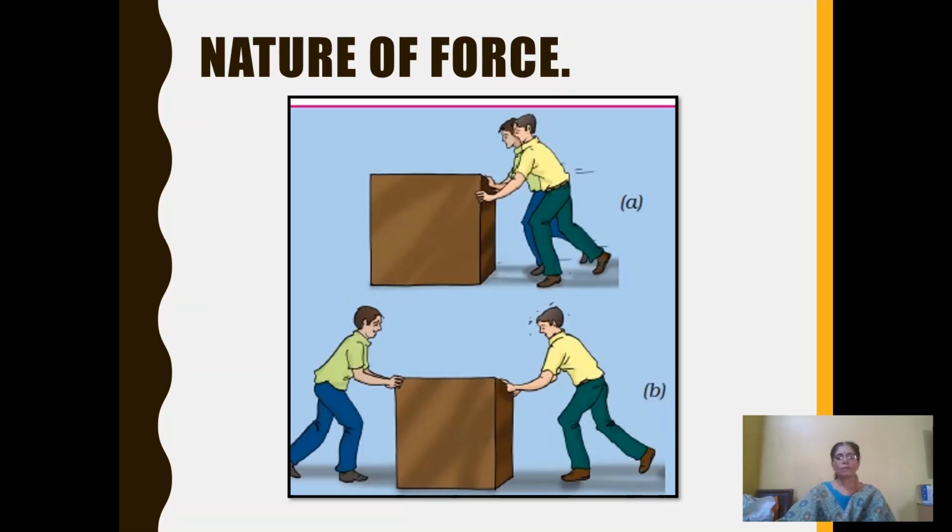Now you ask your friend to apply force in the opposite direction to yours. In case B, you can see that opposite direction. Now in this case, what will happen? The forces applied by both will nullify each other and the effect will be zero.